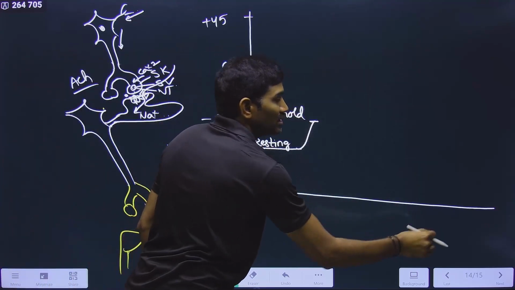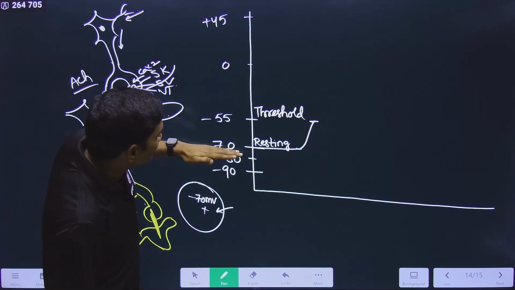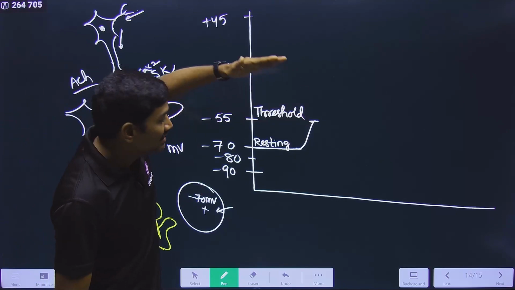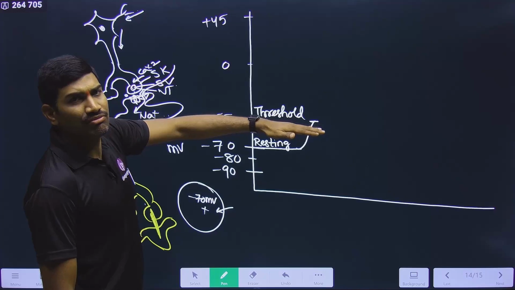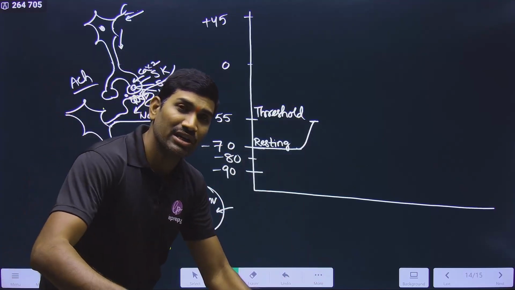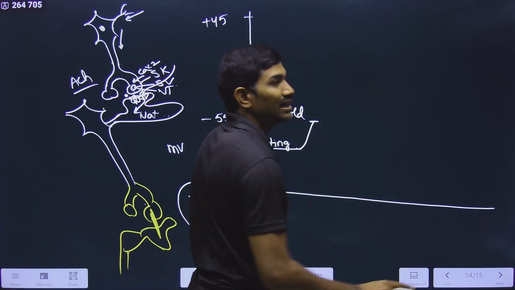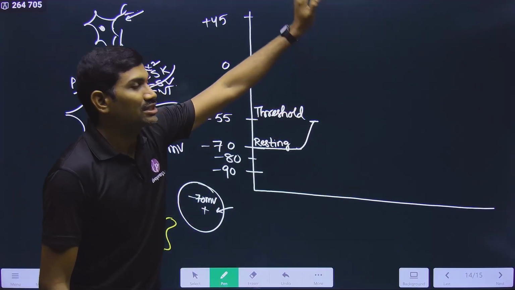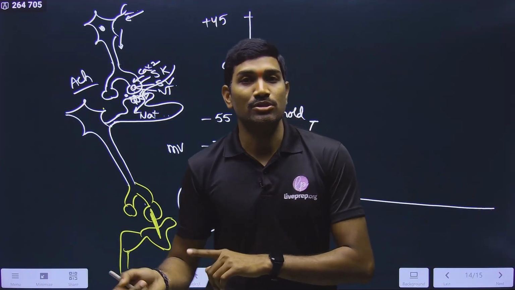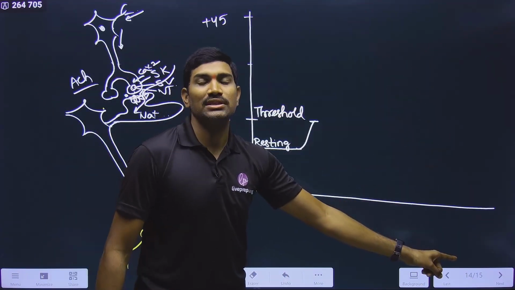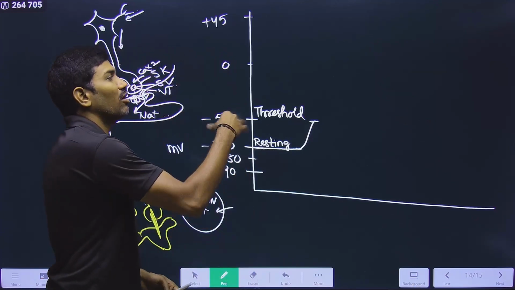To generate the action potential, this initial entry of Na+ into the cell should bring this value to minus 55. Once it is coming to minus 55 or beyond, meaning a minimum of minus 55, it can be minus 54, minus 50, minus 40, anything is okay. But a minimum of minus 55 is required. Then only will the action potential be generated, or else there is no action potential generation. That's why this is called the all or none principle. All means the complete action potential will be generated. None means it is not generated at all.